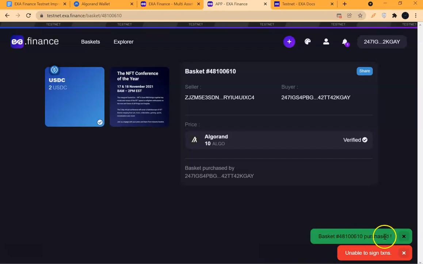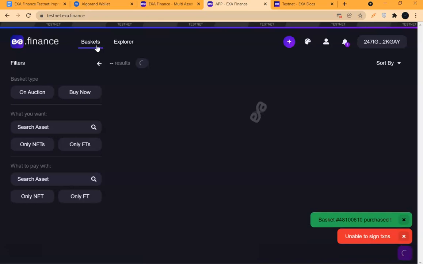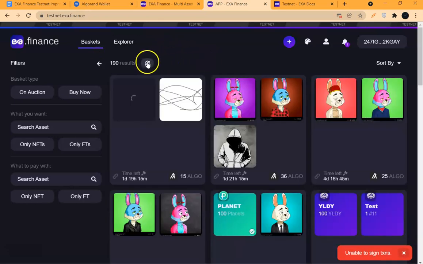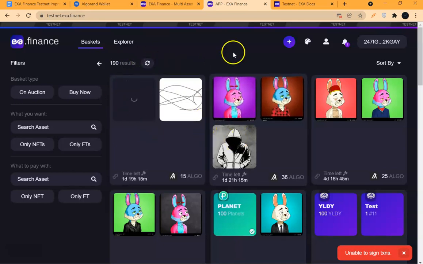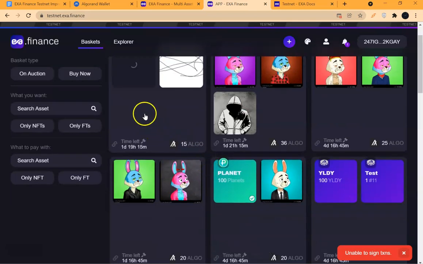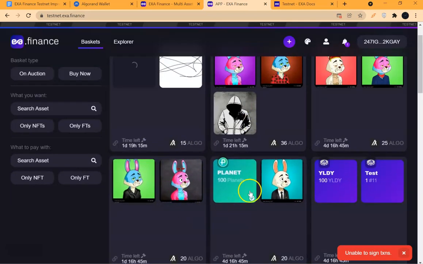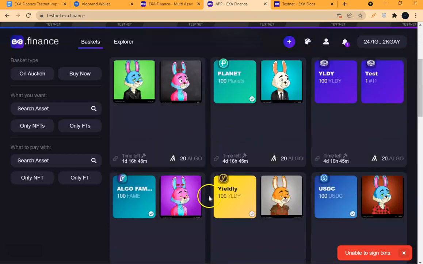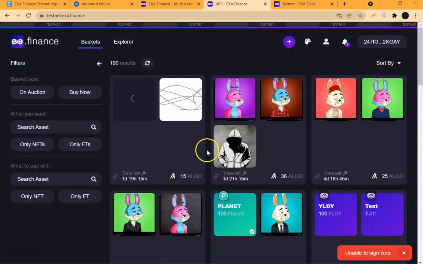Okay, basket purchased. All right, basket purchased. That's the good news. So it has notified me. It is in notification already, so I can always go back to basket, right? Yeah, I can refresh. You can refresh the basket and see, right? This is the basket. This is the basket zones, and these are individual baskets. All right, these are individual baskets that you can purchase, but these other ones are more like unctions.